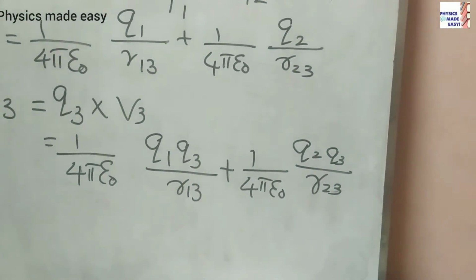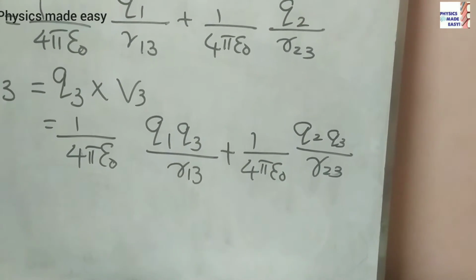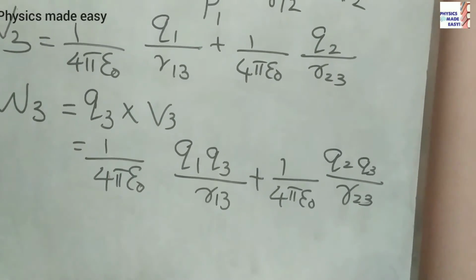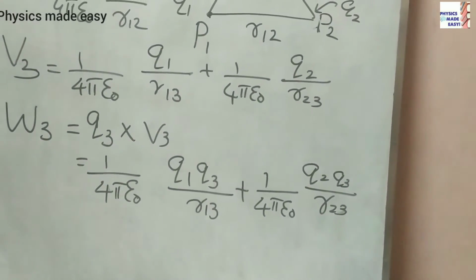Now we are considering a system of 3 charges. So what will be the potential energy here? We have to add these 3 work done: W1 plus W2 plus W3.